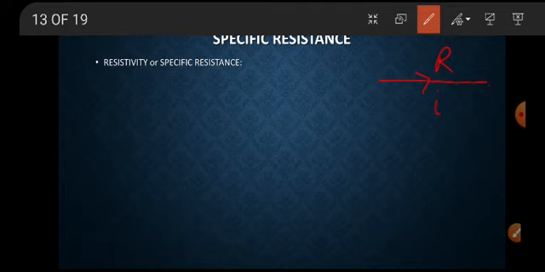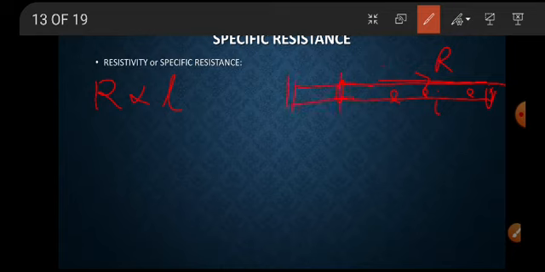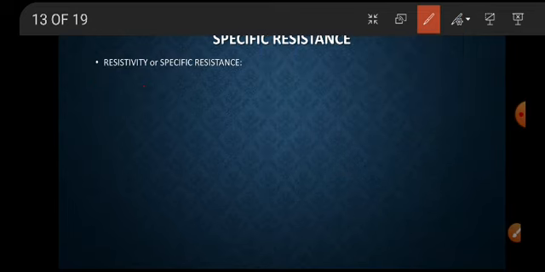Now see, this R is directly proportional to L. If length increases, resistance also increases. For example, this is the length of the wire, so the electron flow decreases. If you increase the length, the flow still decreases, so the resistance offered increases. Therefore R is directly proportional to length.